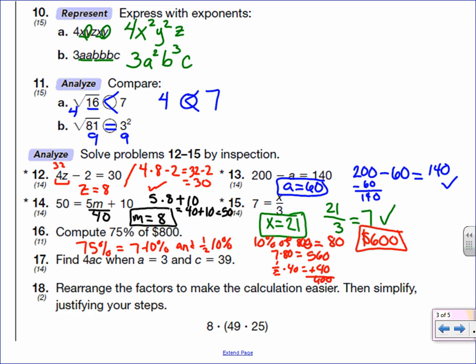Now, a little bit easier way to do that is to recognize that 75% is the same thing as the fraction 3/4. So you could also say, all right, 3/4 times 800. That means 3 times 800, and then divided by 4. 3 times 8 is 24.